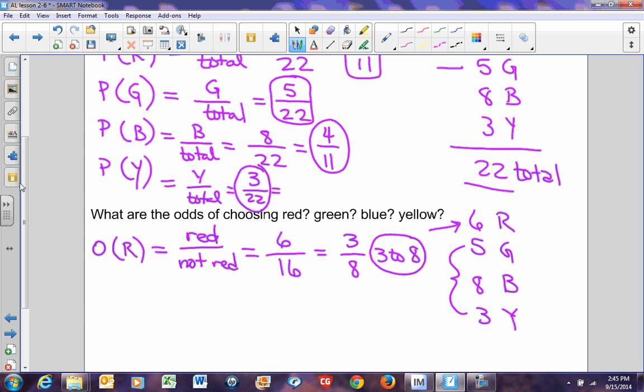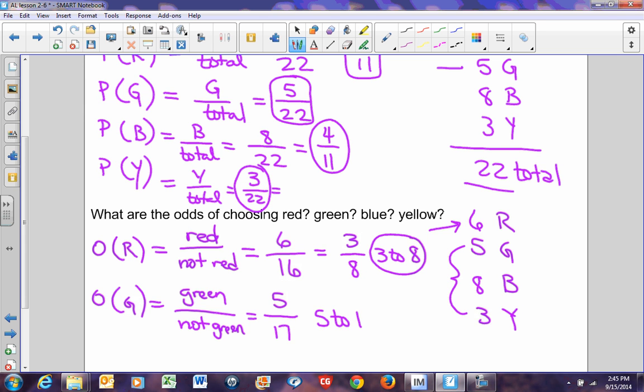Right? If I was looking at the odds of choosing a green, I want green over not green. Well, how many green marbles are there? There are 5 marbles that are green. How many marbles aren't green? Well, 6 plus 8 plus 3. 6 and 3 is 9. 9 plus 8 is 17, so it's 5 out of 17. So 5 to 17.